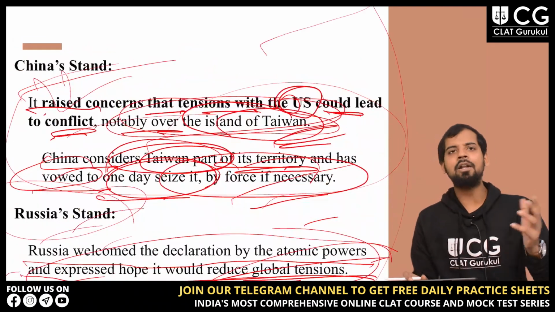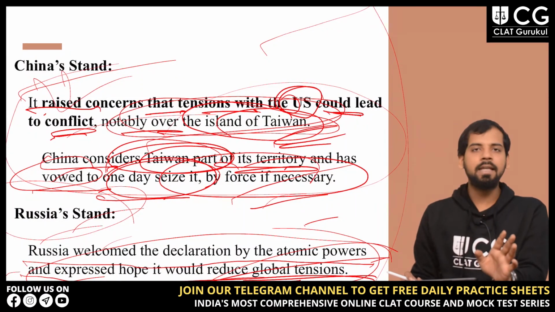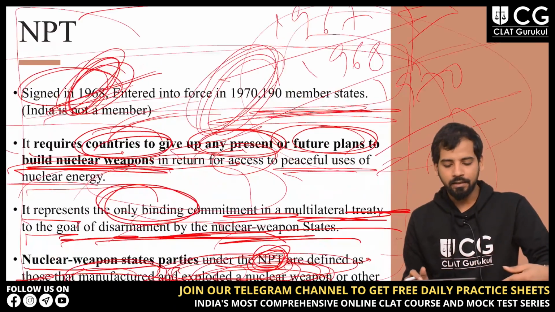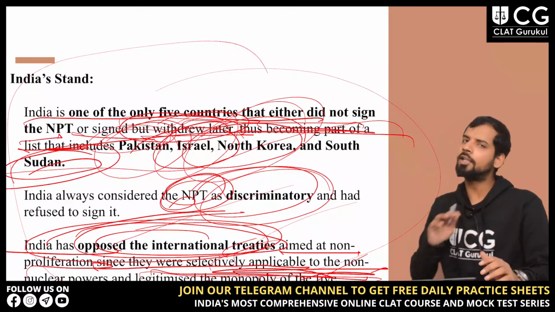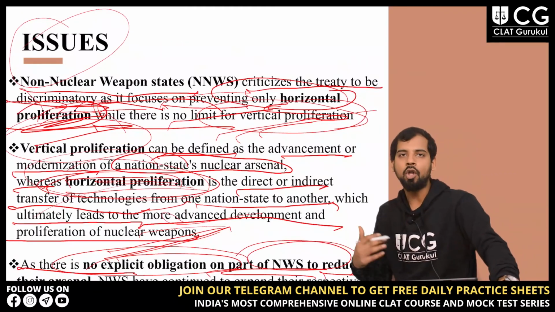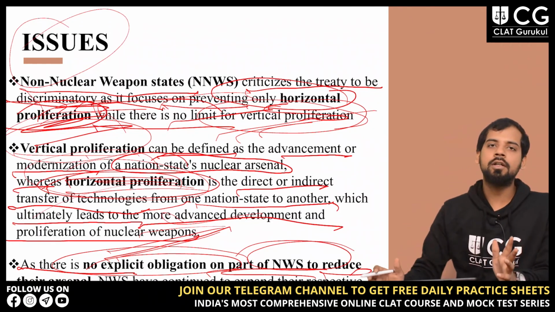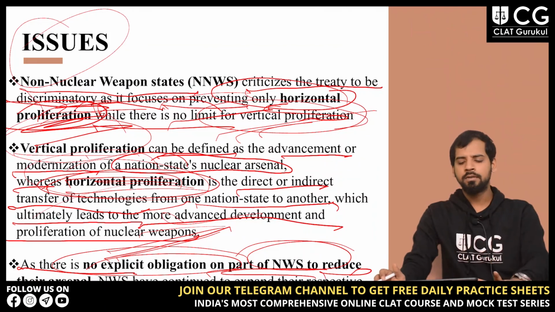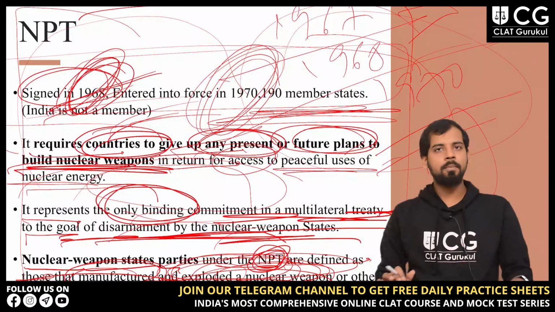Then the stand of different countries, but the main thing is that you have to remember India's stand over NPT. And then the static part, NPT itself, and the issues involved in this whole topic. And the 2 key terms that I have discussed, vertical and horizontal proliferation. If you come across such things, you need to just remember these. So thank you so much for this topic.